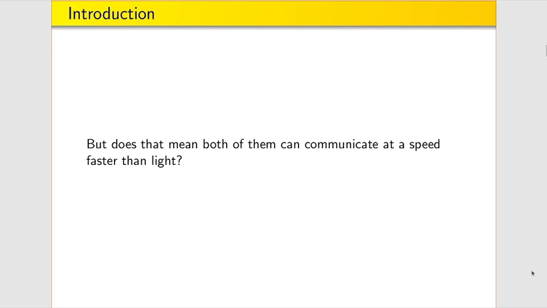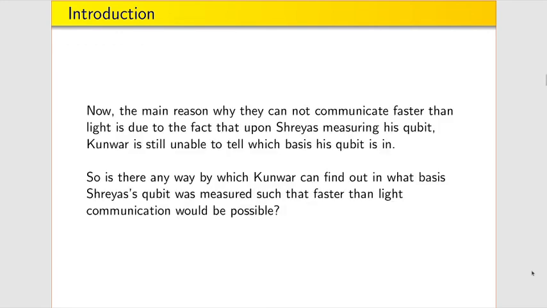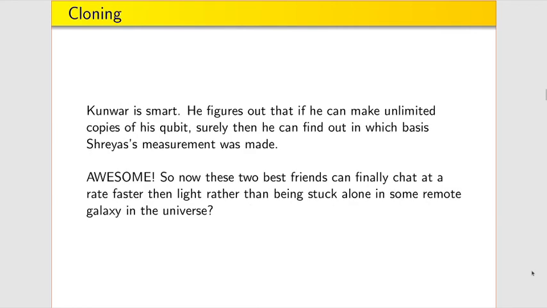Now, does that mean they can communicate at a speed faster than light? Well, no. The reason is that Kumar is still unable to tell in which basis Shreyas measures his qubit. So, is there any way that Kumar can find this out? Well, there is a way, and that involves Kumar copying his qubit an unlimited number of times.